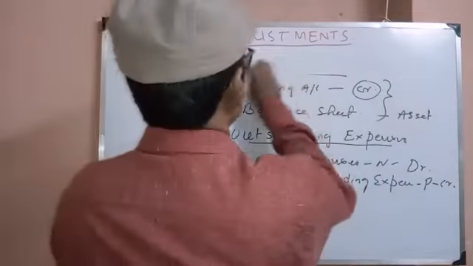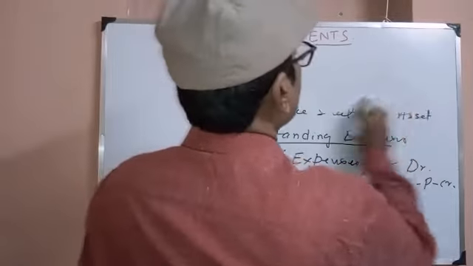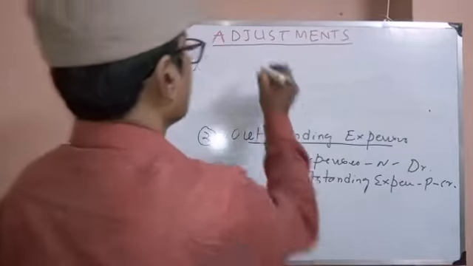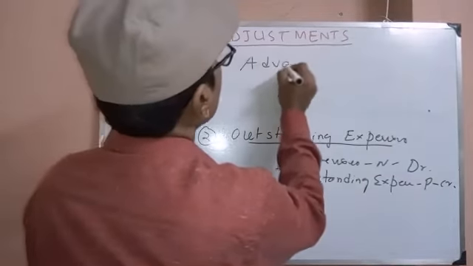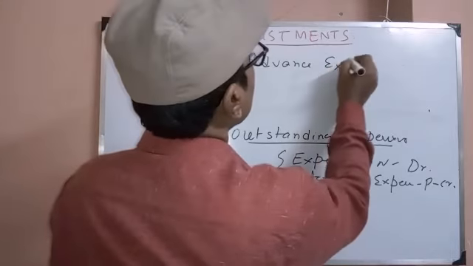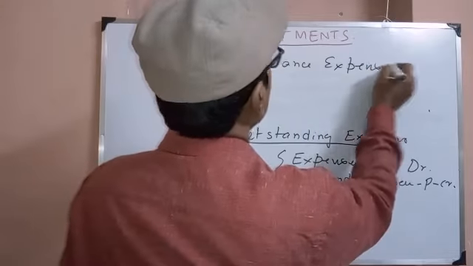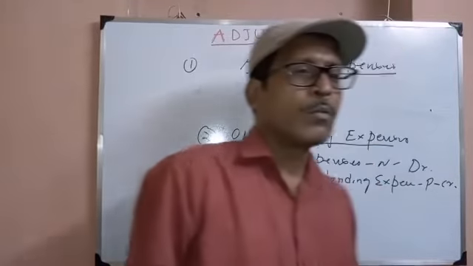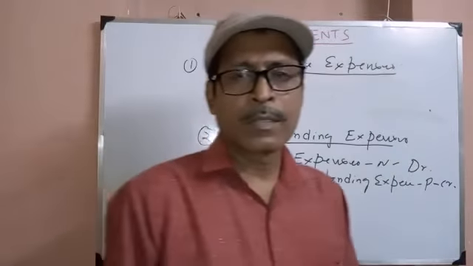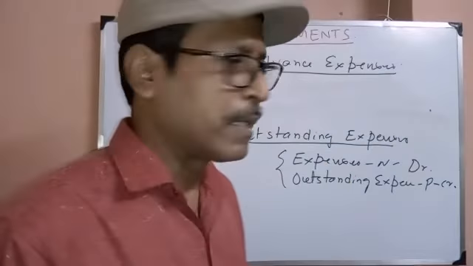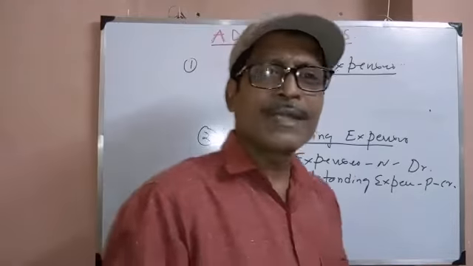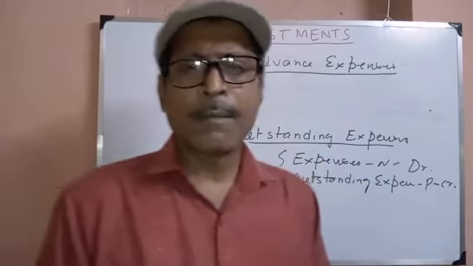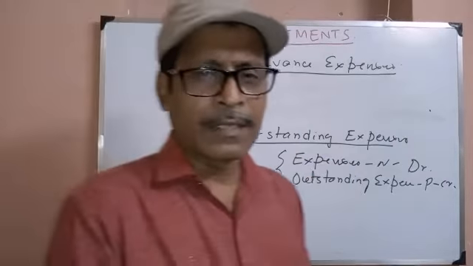Next, advance expenses. That means we have paid more than we received in service or goods. Advance expense means we have not received the services or any item that we want to purchase, but we have paid earlier.